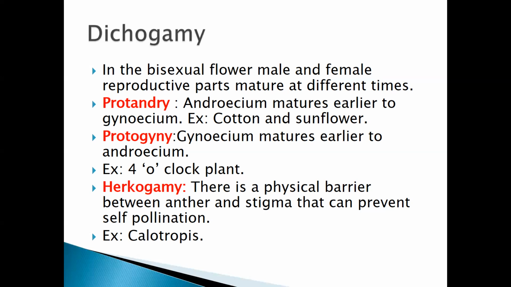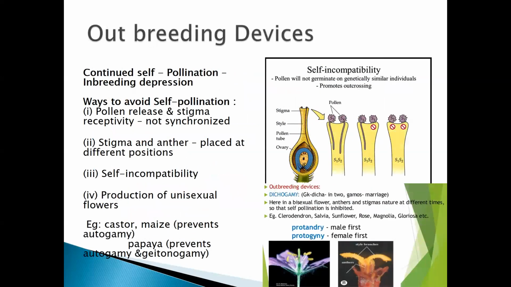Next, coming to hercogamy. Now, what is this hercogamy, students? Hercogamy is nothing but a physical barrier between the anther and the stigma that can prevent self-pollination. Here, between the anther and the stigma, there will be one physical barrier which will not allow the pollen grains to grow the pollen tube.